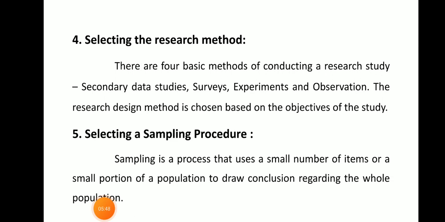Fourth one is selecting the research method. There are four basic methods of conducting a research study. In that, first one, secondary data studies. A secondary data study is concerned with the analysis of already existing data that is related to the research topic in question. For example, secondary data are studied in order to analyze the past sales of a product.